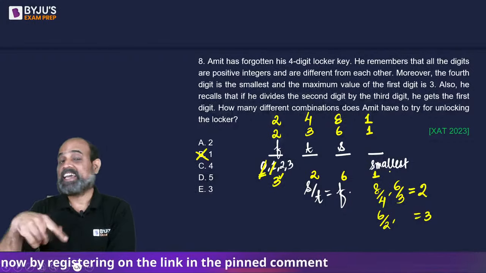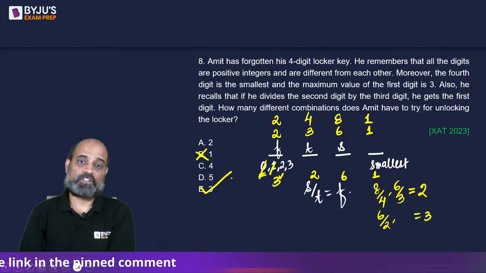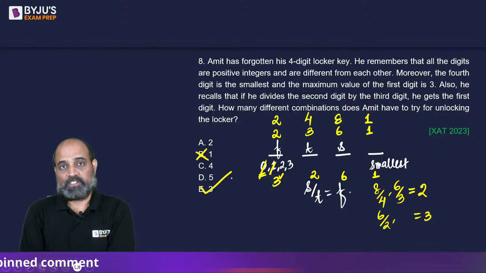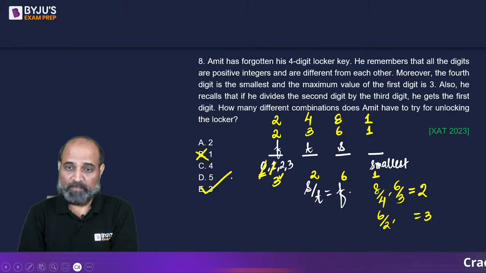Now, the first digit cannot be 4. That's not allowed as per the question. So, there are 3 such 4-digit lockers. Instead of remembering so much, he should have just remembered the locker number.